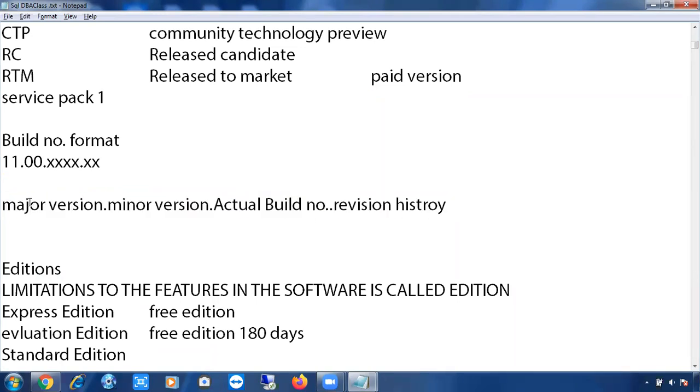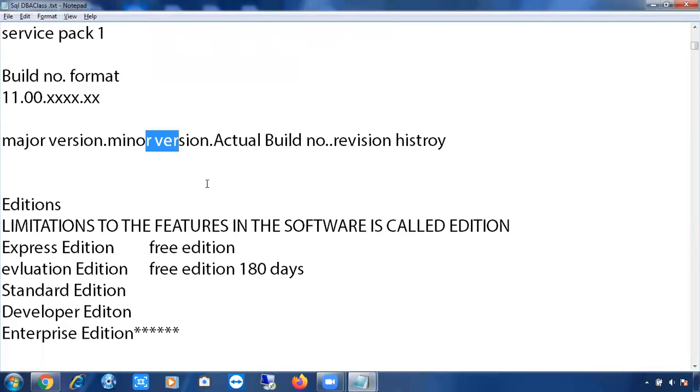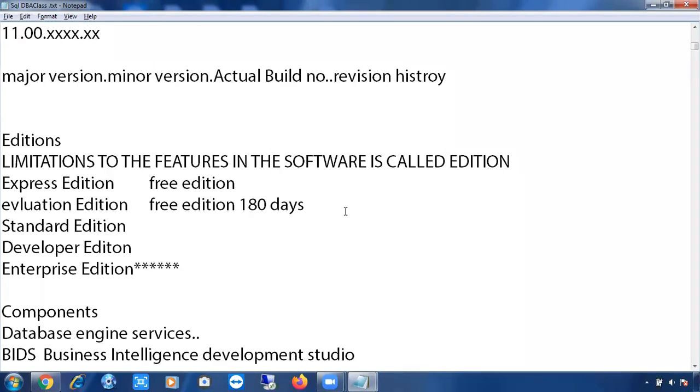Major and minor version we have already discussed. The actual build number you will experience once you patch SQL Server, and you will get a better idea then. Revision history we'll discuss at the time of patching.